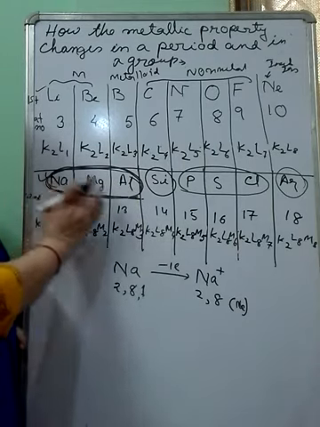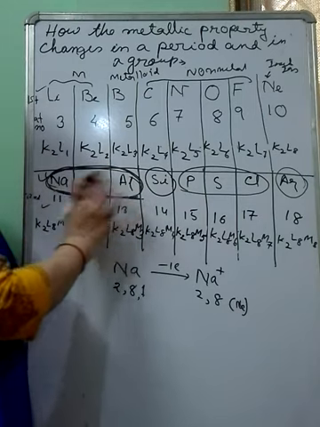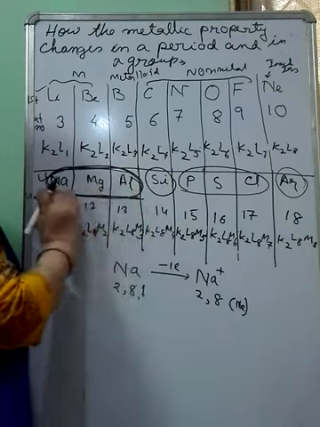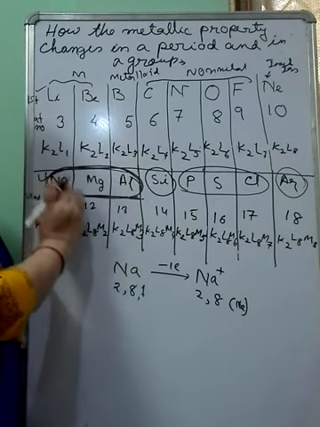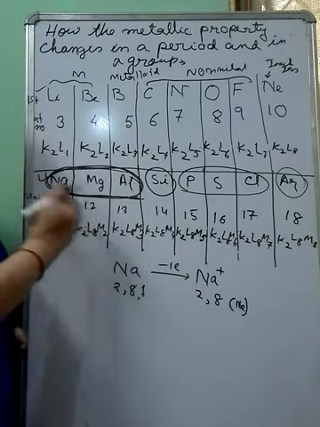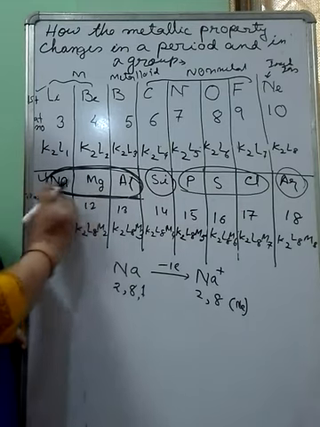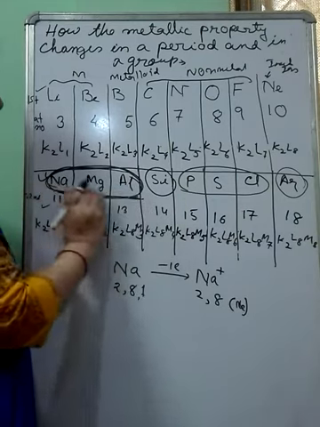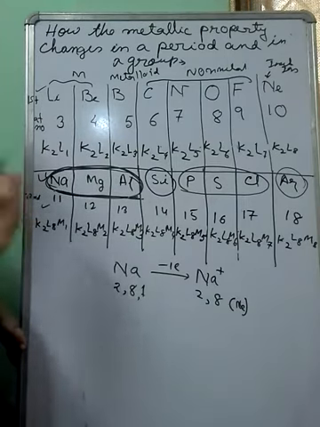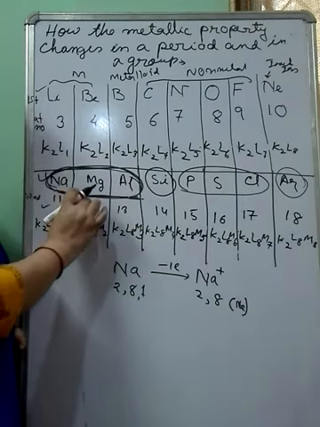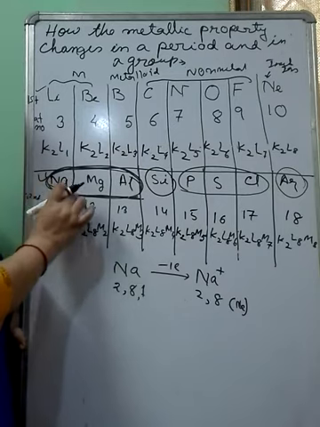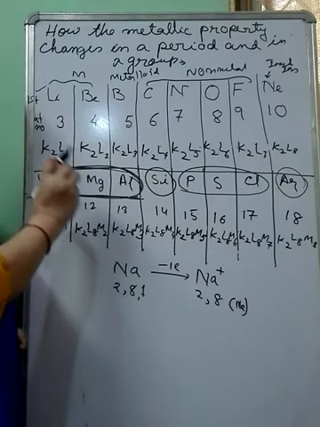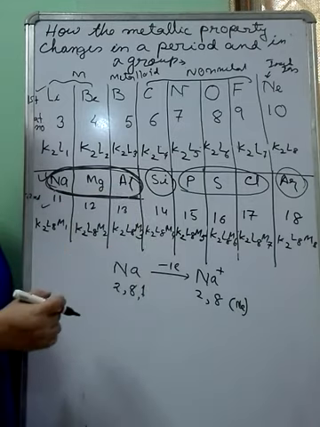In comparison to these three, all of which are metals, the metallic character gradually decreases from left to right. Why? Because atomic size decreases from sodium, magnesium, aluminium, so the metallic property also decreases from sodium to aluminium. Since the size decreases, nuclear attraction for the outermost electron will increase, so the outermost electron cannot be easily donated.